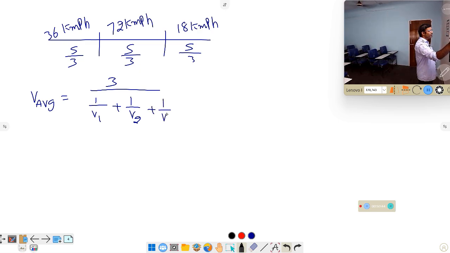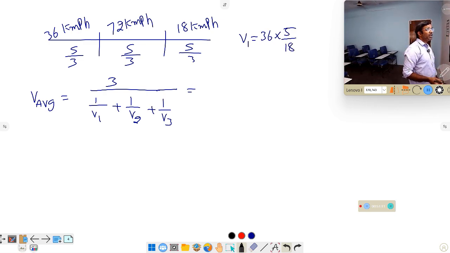I can use. So before solving, if the answer is given in kilometer per hour, directly you can substitute the values. If the answer is given in meter per second, you have to convert those values into meter per second. So I'm finding the answer in terms of meter per second. For that, first v1 value. v1 value is 36. 36 I'm converting into meter per second. Multiply with 5 by 18. How much you'll get? That is 10 meter per second.